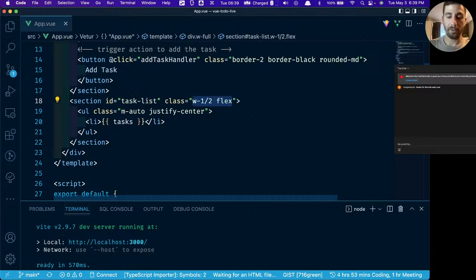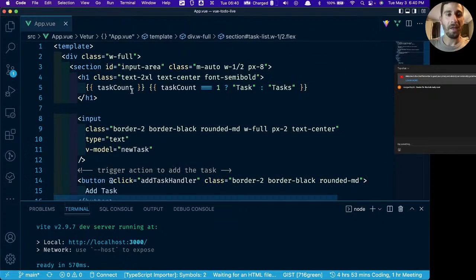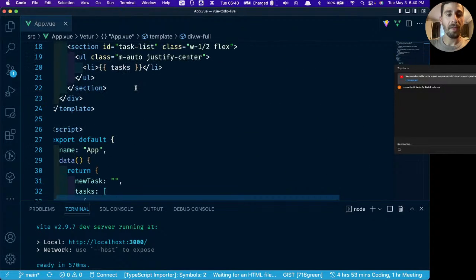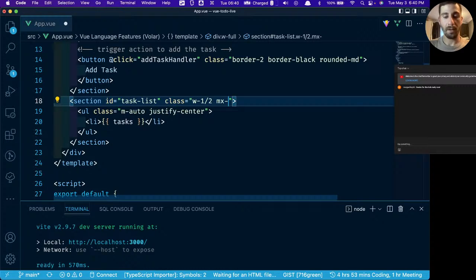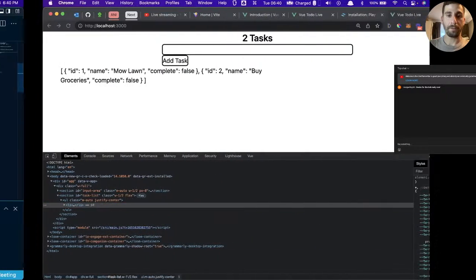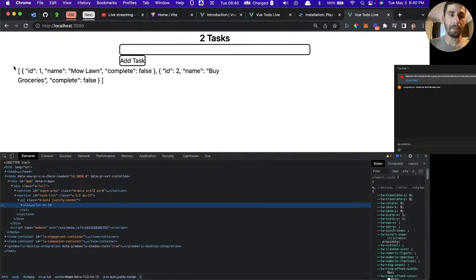Maybe a better way to do this would just be to... I would like it centered, if I'm being completely honest. Let's just give it at least a little bit of padding off the sides, or margin rather. So let's say margin, or margin on the x-axis rather. Let's give it a value of 12. There we go. At least it's not right up against the side there.